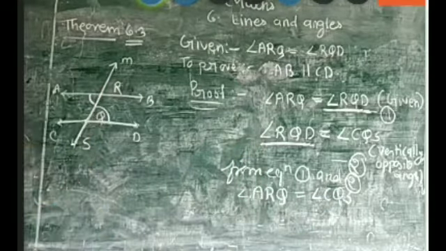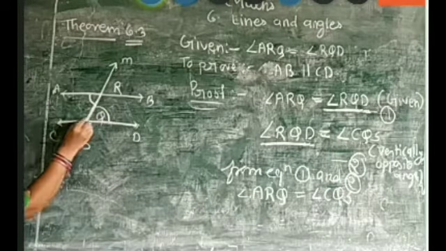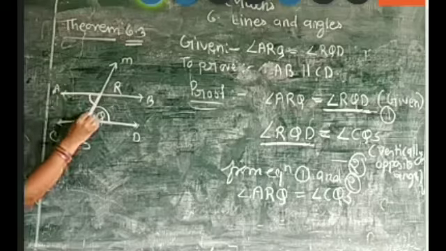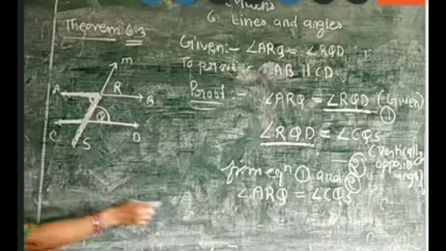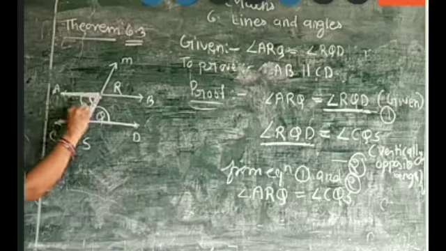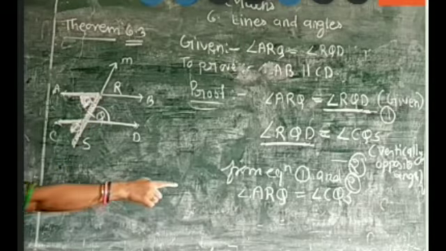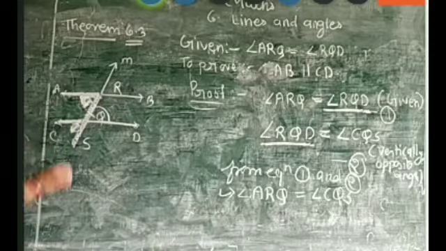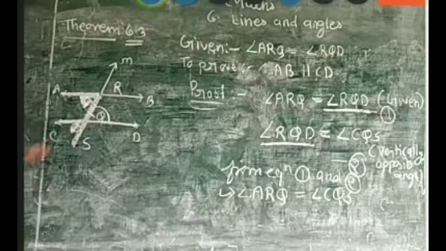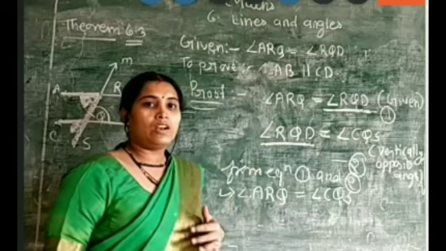And from the figure you can see that ARQ and CQS are forming the letter F. The thing which you got here, ARQ and CQS, they are equal. From the figure you can see they are forming a corresponding angle pair. So if corresponding angle pairs are equal, then the lines are also parallel to each other.